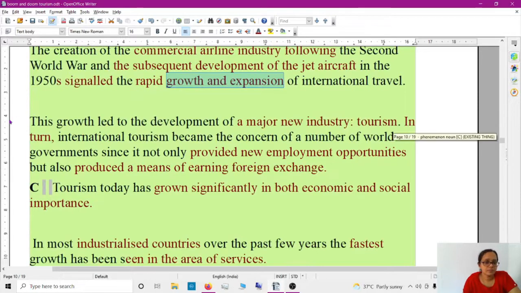Okay, this growth led, one of the common mistakes, led is the past tense of lead. This growth led to the development of a major new industry. See how they wrote this. See that punctuation, the semicolon, right? That is because the entire thing written over here is about tourism. If you use that punctuation, definitely you will get more marks, because it shows that you know how to use that punctuation, right?